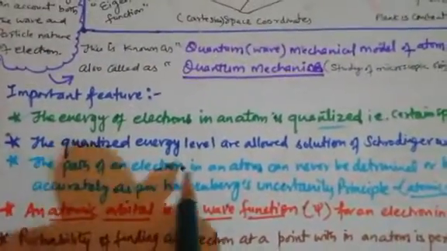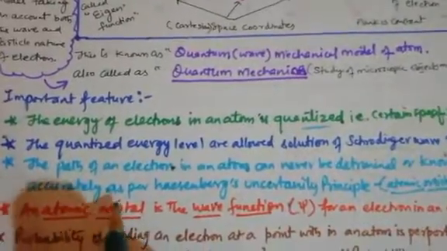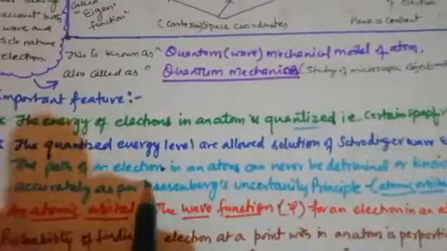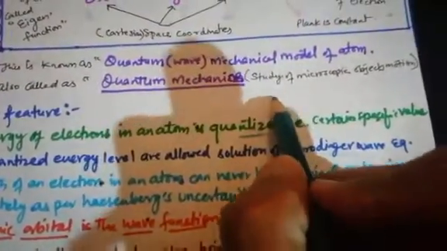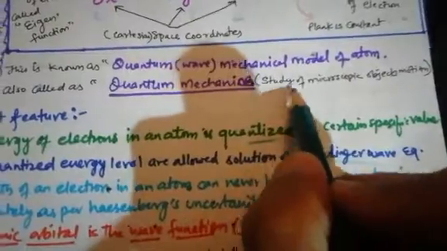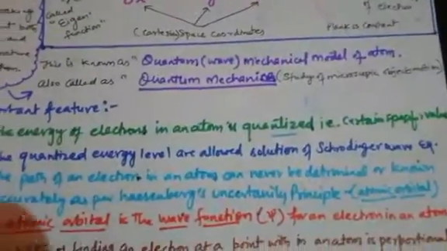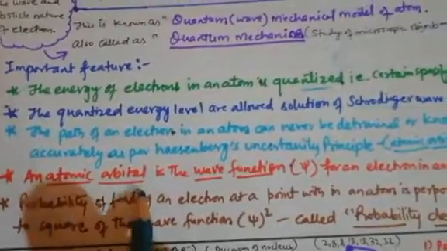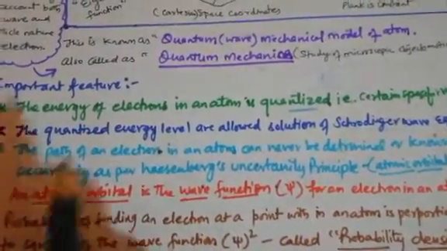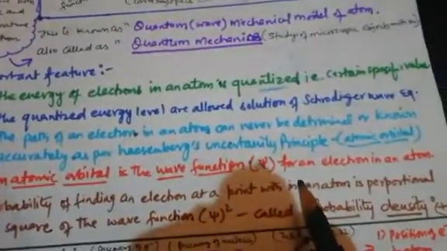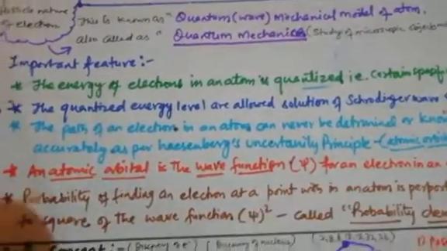The path of electron in an atom can never be determined or known accurately as per the Heisenberg uncertainty principle. This concept has given us the idea about atomic orbital. Atomic orbital means the nucleus is in the center and how the electrons are around the nucleus, that is called atomic orbital. Next, an atomic orbital is the wave function. Due to this psi, we can find the atomic orbital for an electron in an atom.